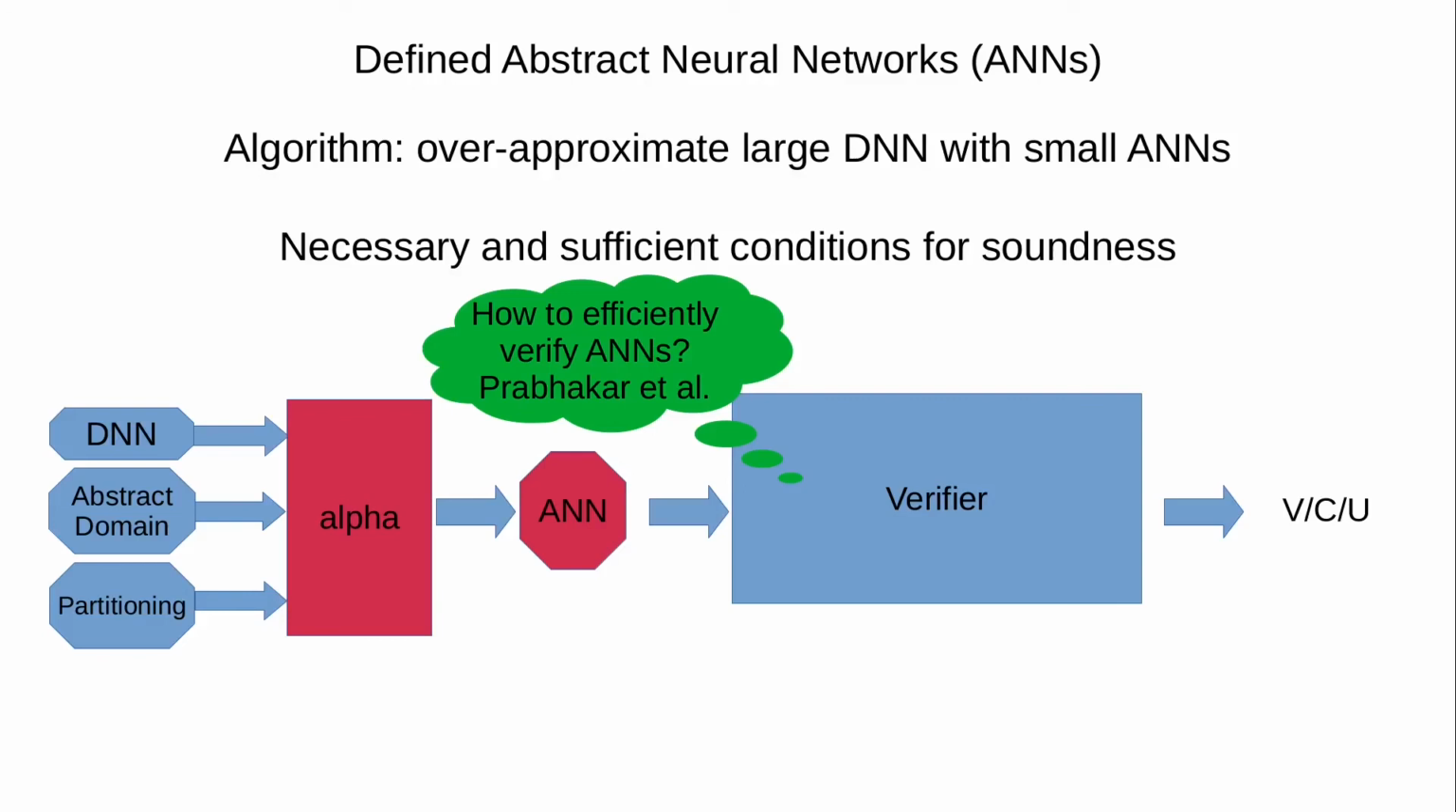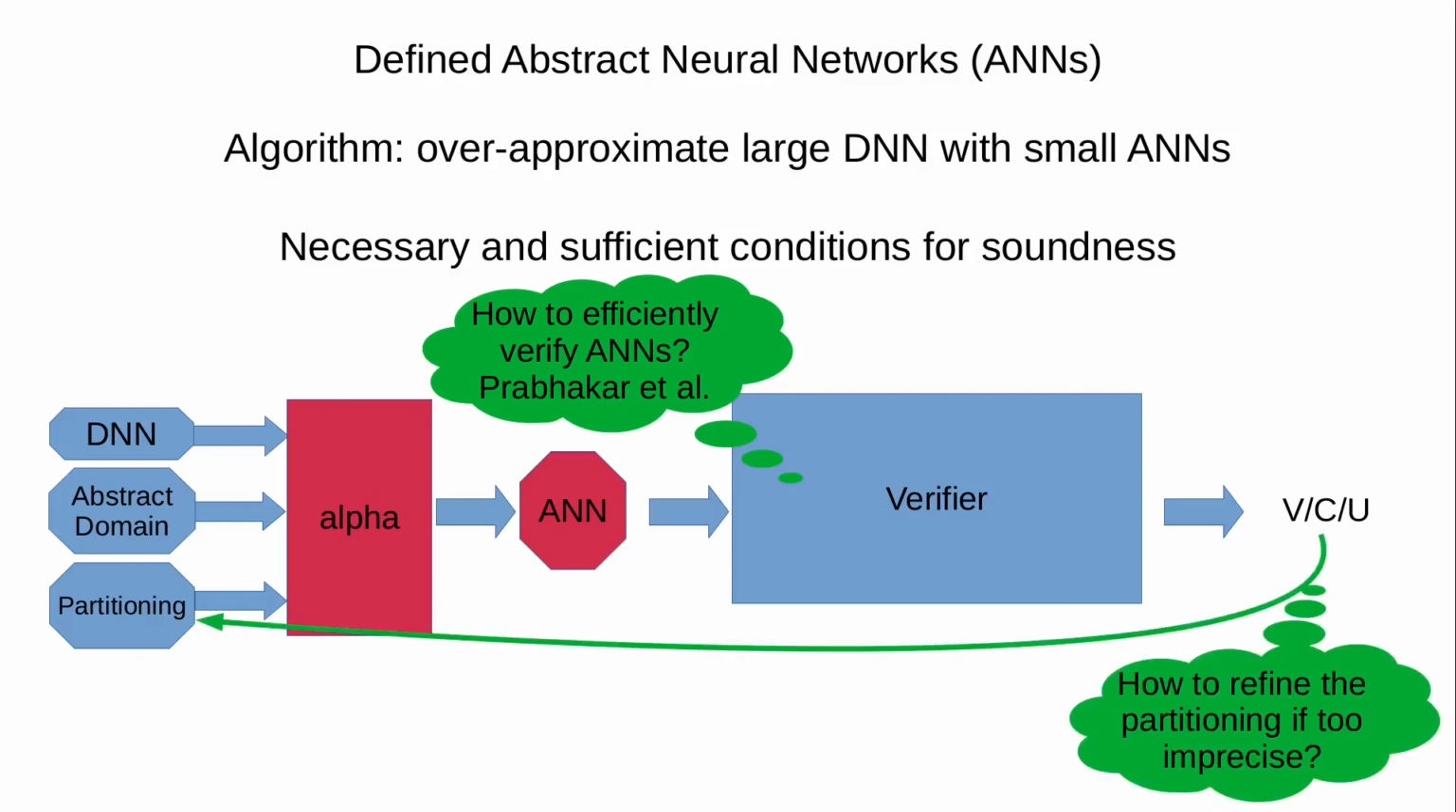Another question is what to do if the ANN cannot be verified. In this scenario, we may want to refine either our abstract domain or the partitioning used. For example, instead of merging all the nodes in the second layer together, we might only merge half of them.